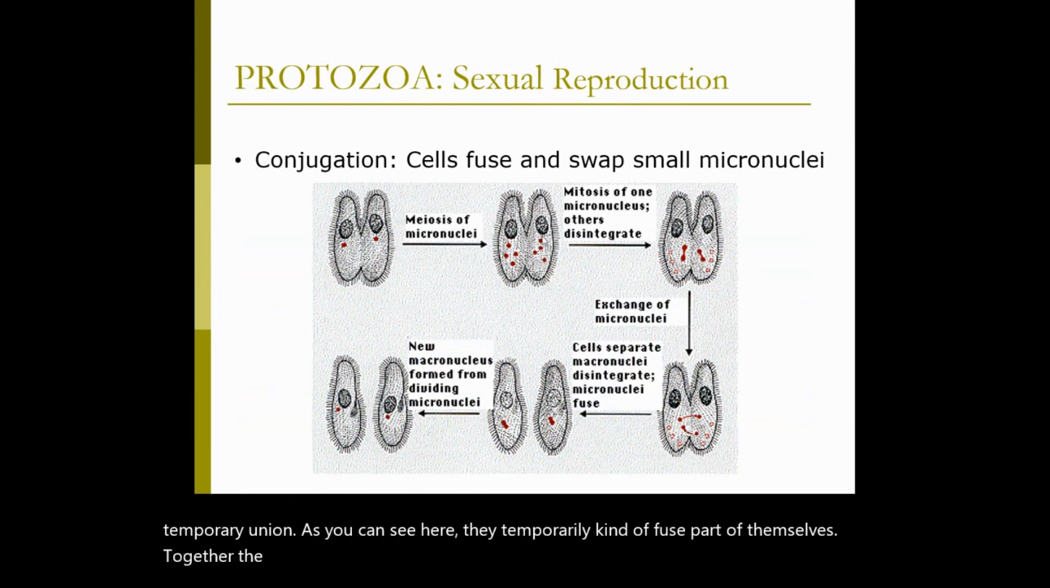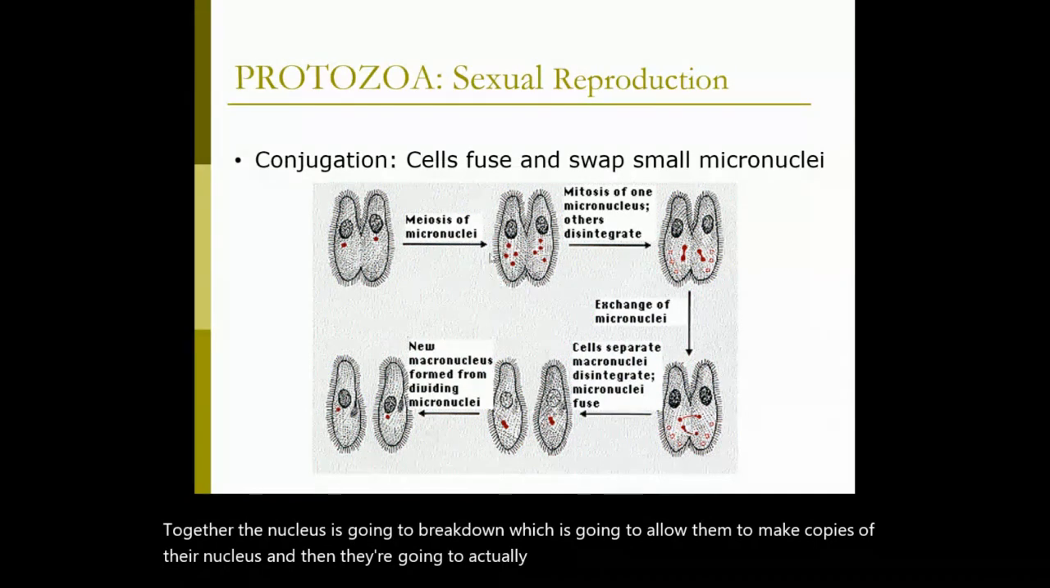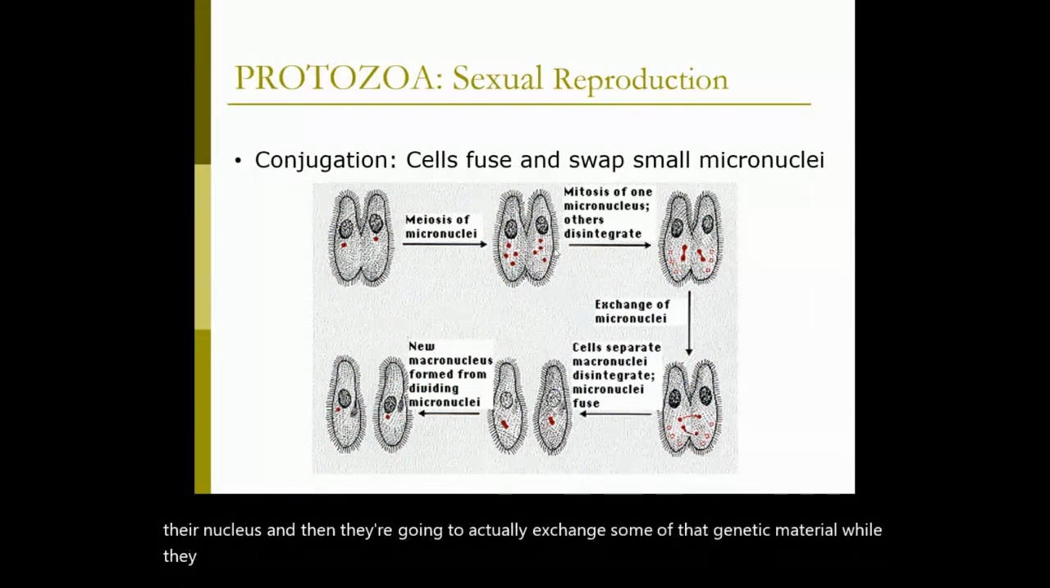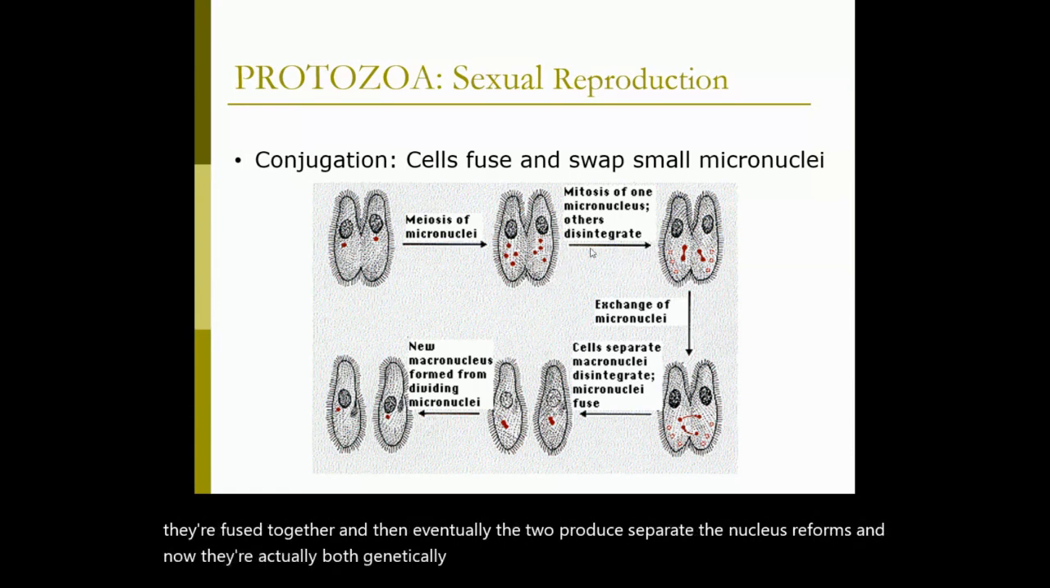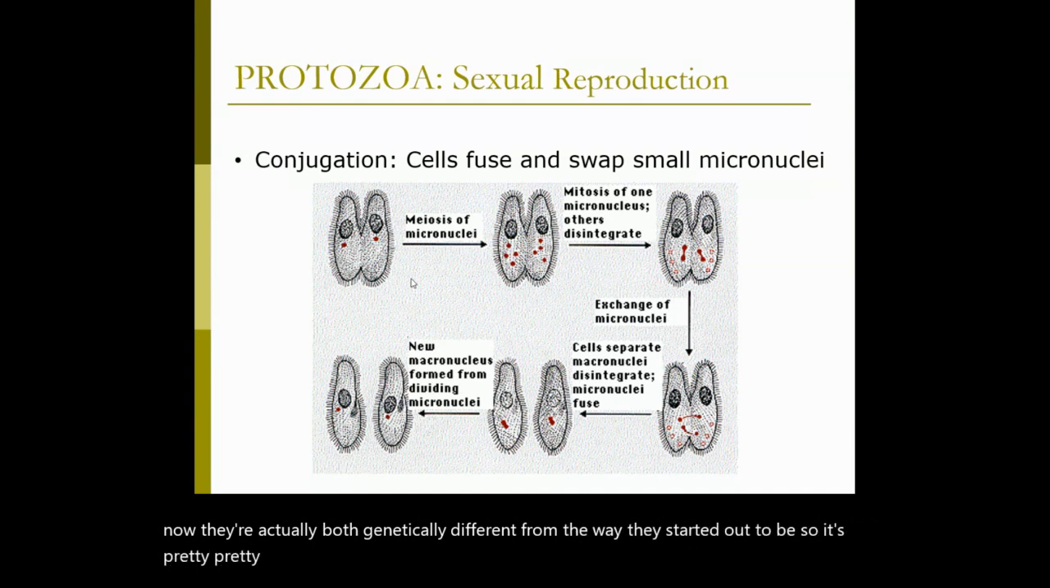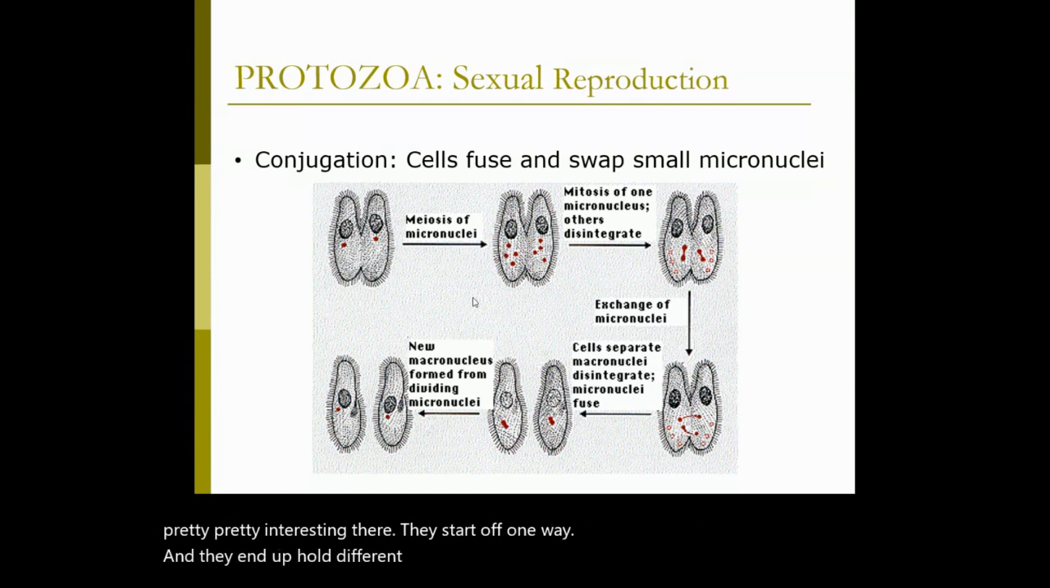The nucleus is going to break down, which is going to allow them to make copies of their nucleus and then they're going to actually exchange some of that genetic material while they're fused together. And then eventually the two protists separate, the nucleus reforms, and now they are actually both genetically different from what they started out to be. So it's pretty interesting there. They start off one way and they end up whole different organisms. Now they are still the same species, but you know what I mean. They've gotten some new DNA.